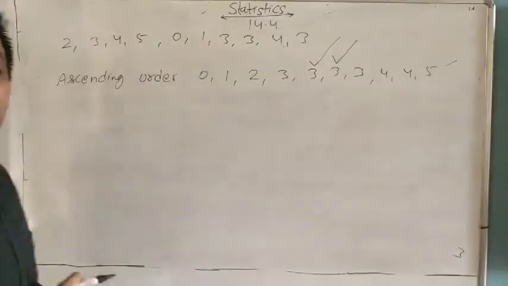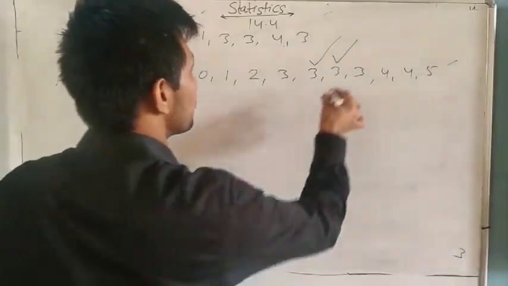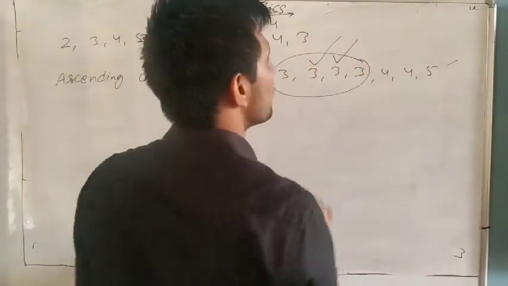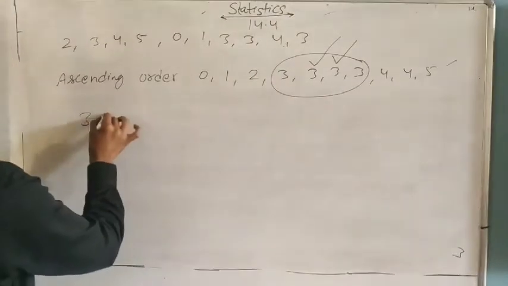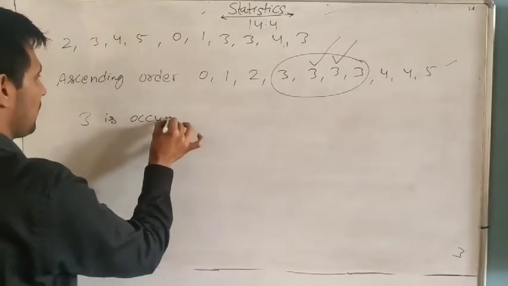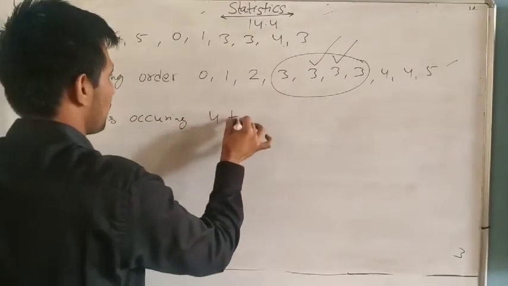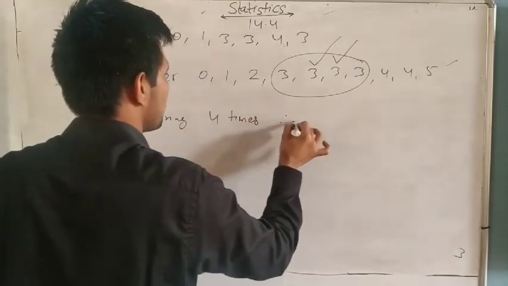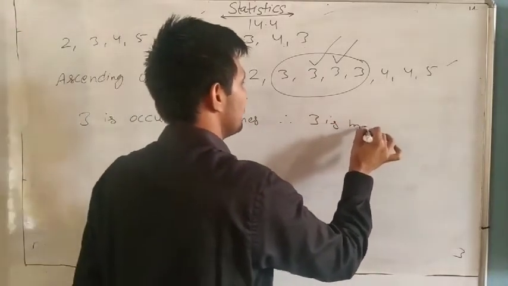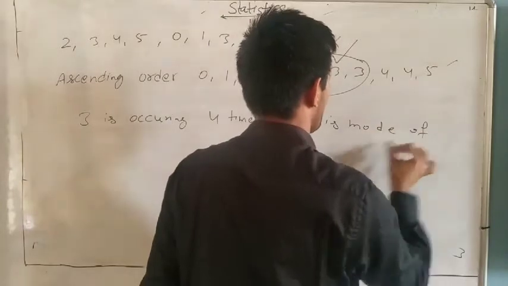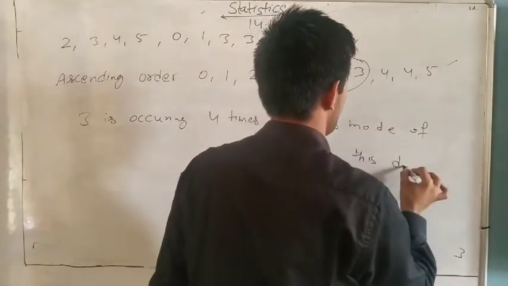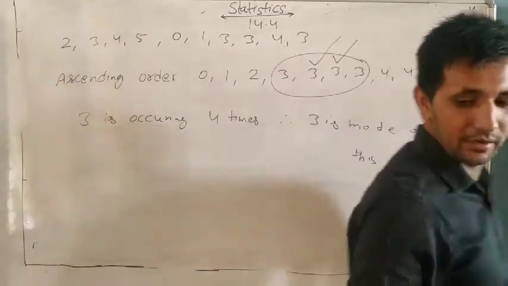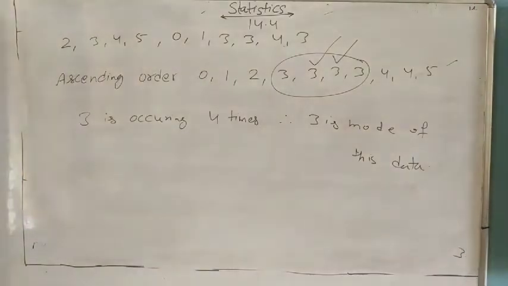So mode means a number which is occurring most times. Which one? 3 is most. 3 is occurring 4 times. Therefore, 3 is the mode of this data. Understand it? So do this one yourself also.